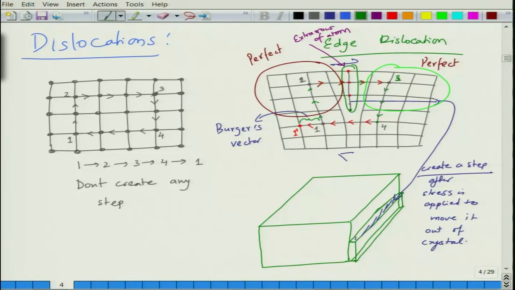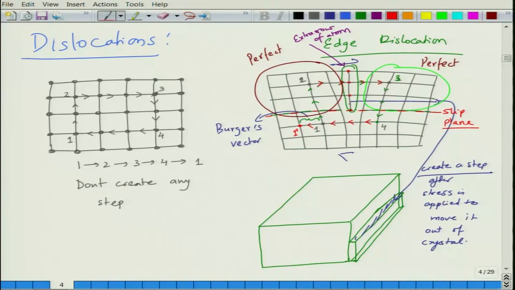Let us say if it moves to the right, then the bottom 3 layers are perfect, and it is going to move in this plane where it terminates. So, this plane in which it is going to move will be called the slip plane, and the direction in which it will move will be the slip direction.